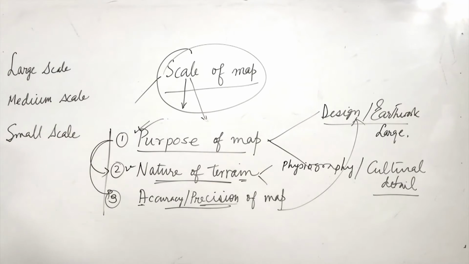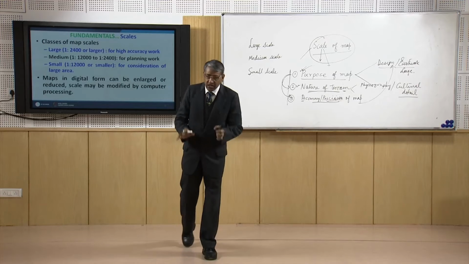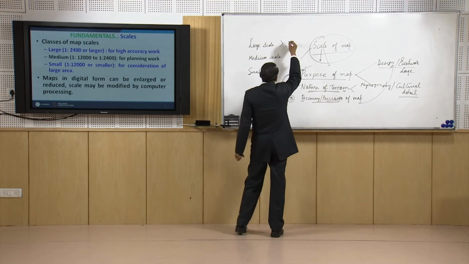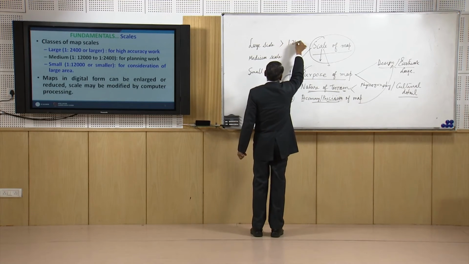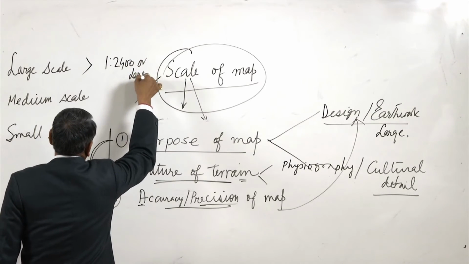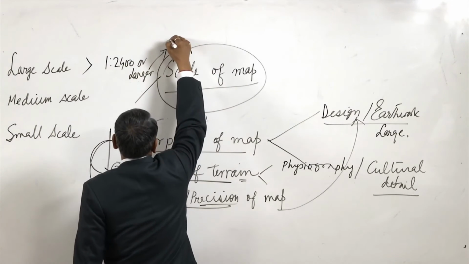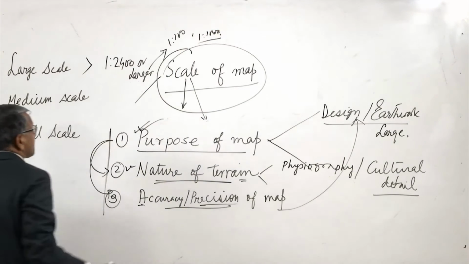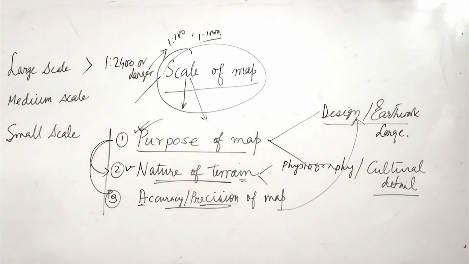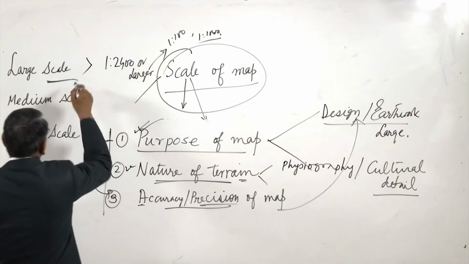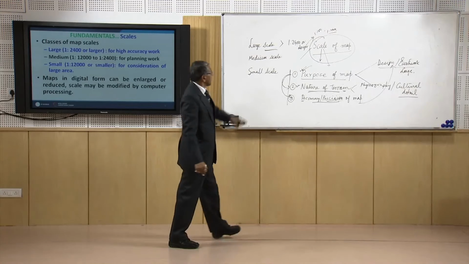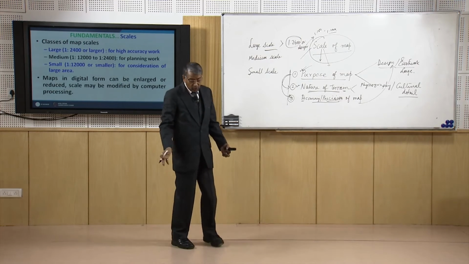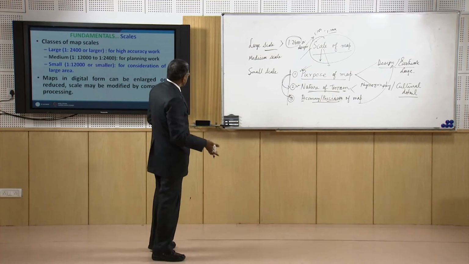Now, large scale, actually there is no hard and fast rule for that, but generally whenever the scale is 1:2400 or larger, meaning a lower representative fraction like 1:100 or 1:1000, these are larger scale than 1:2000. So if the scale is larger than 1:2000, then we call that a large scale map.